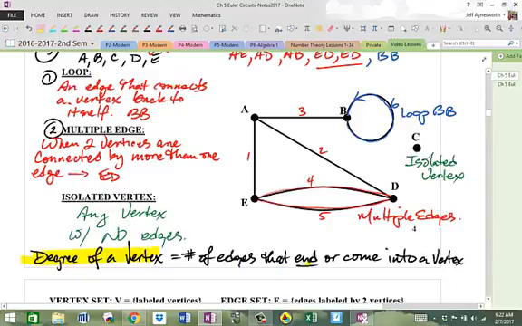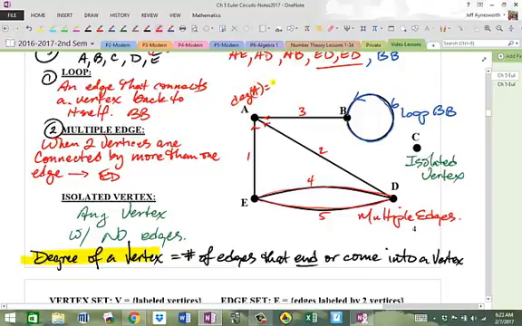So for example, right here, for vertex A, there's one edge, two edges, three edges that come into vertex A. So think of A as like a house, for example, and there's three streets, let's say, and these edges represent streets. There's 3 streets leading into this vertex, or to this house. So we say that the degree of A is equal to 3.